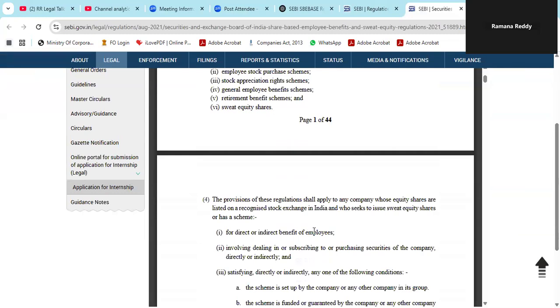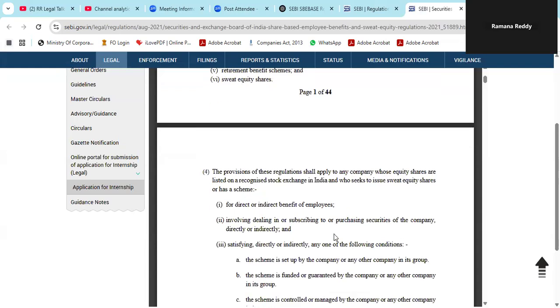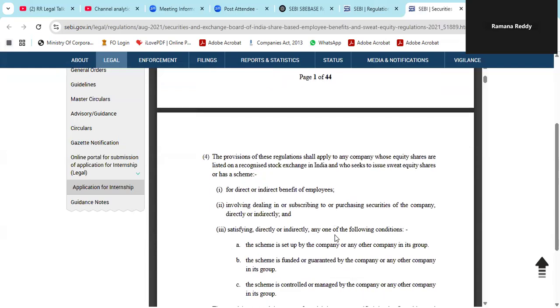These provisions of these regulations shall apply to any company whose equity shares are listed on a recognized stock exchange in India, who seeks to issue sweat equity shares or has a scheme. All listed companies, SEBI is applicable. These SEBI provisions are applicable to listed companies, even proposed to be listed companies. These provisions are applicable for direct and indirect benefit of the employees, and the scheme involving dealing in or subscribing or purchasing securities of the company directly or indirectly, and satisfying directly or indirectly any of the following conditions.